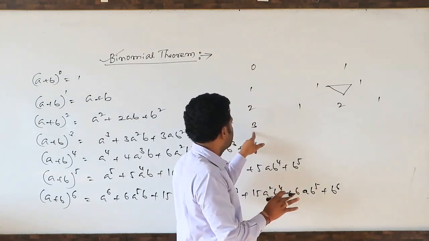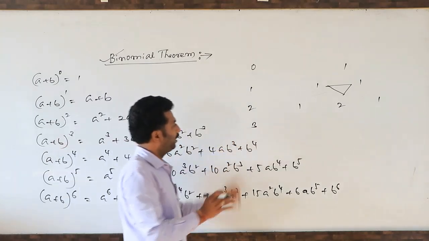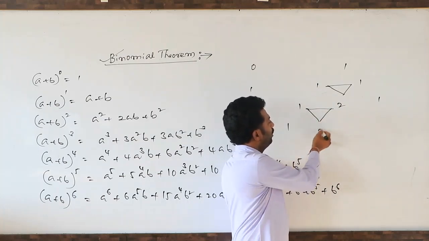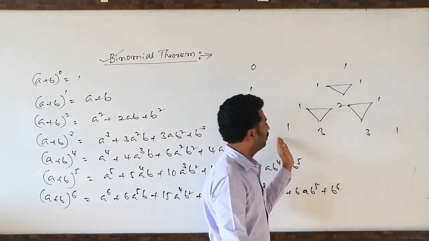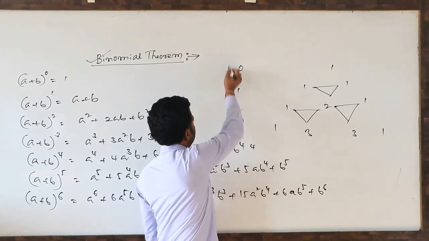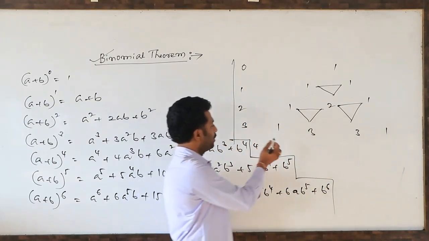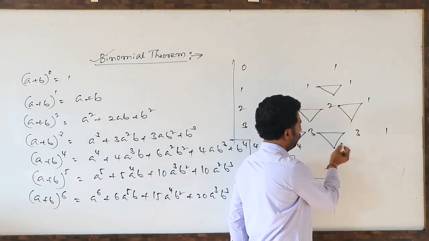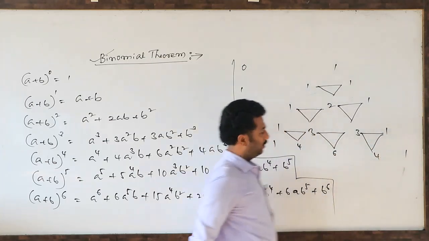Suppose index 3, a plus b whole cube, how to write the terms? This is 1. Then 1 plus 2 means 3. Again 2 plus 1 means 3. End with 1. Start with 1, end with 1. Suppose index is 4. Just observe. Start with 1. Then 1 plus 3, 4. 3 plus 3, 6. 3 plus 1, 4. Again end with 1.